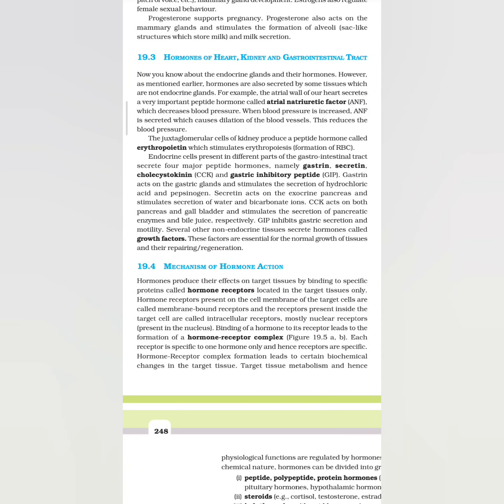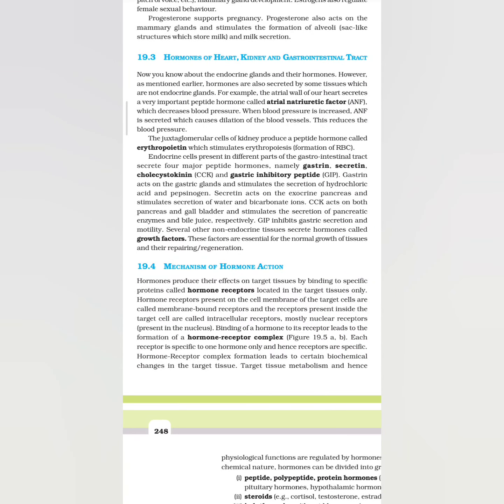19.4 Mechanism of hormone action. Hormones produce their effects on target tissues by binding to specific proteins called hormone receptors located in the target tissues only. Hormone receptors present on the cell membrane of target cells are called membrane-bound receptors, and the receptors present inside the target cell are called intracellular receptors, mostly nuclear receptors present in the nucleus. Binding of a hormone to its receptor leads to formation of a hormone-receptor complex.